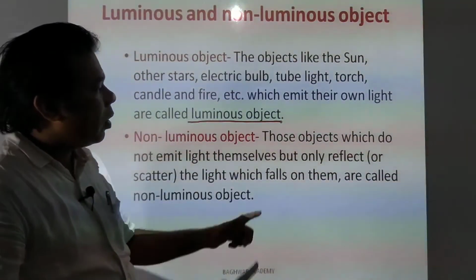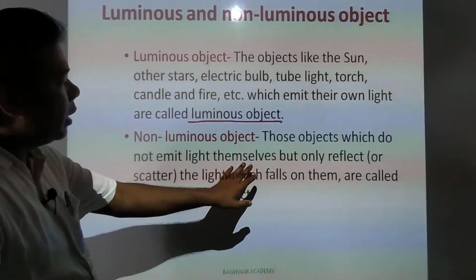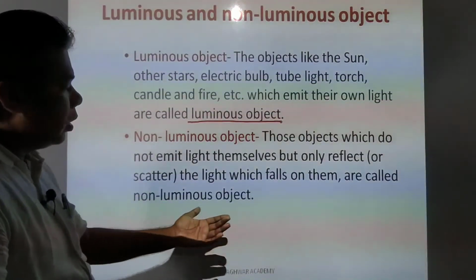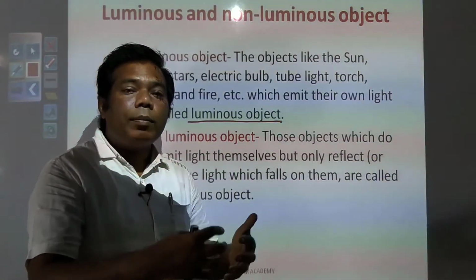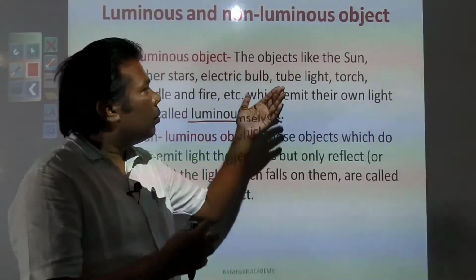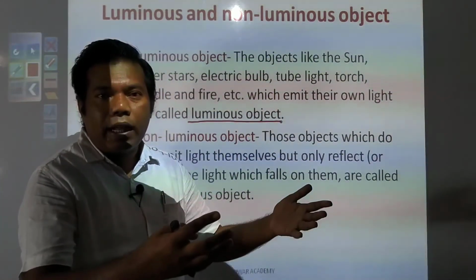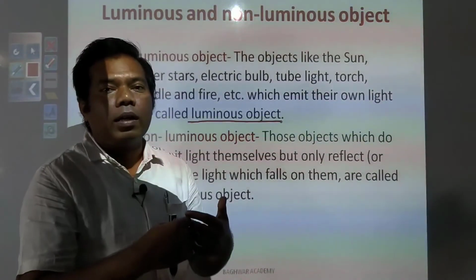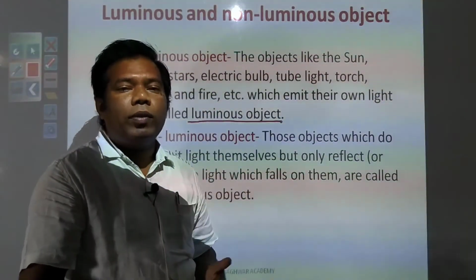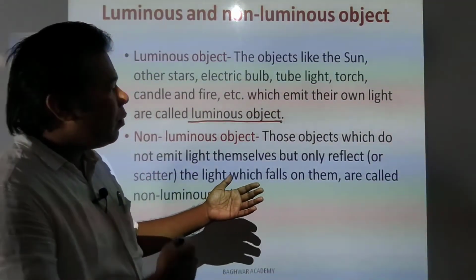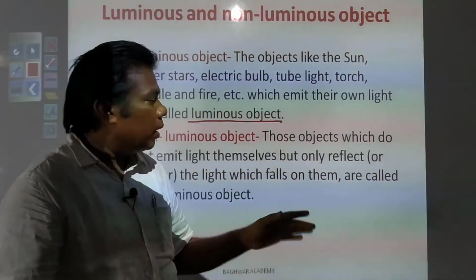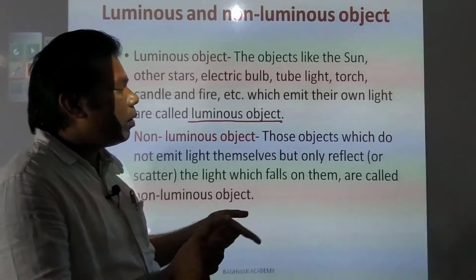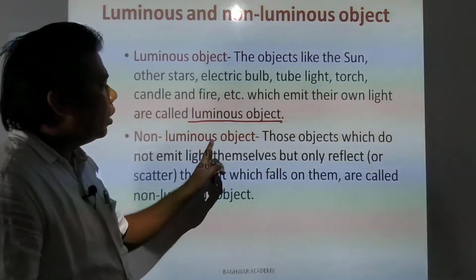Second, we have non-luminous objects: those objects which do not emit light themselves but only reflect or scatter the light which falls on them. Just as we have seen, any object is seen by us because light falls on those objects, they reflect it back, and that forms an image in our eyes, and that's why we are able to see the object. So these types of objects, which do not emit light themselves but only reflect or scatter the light which falls on them, are called non-luminous objects.